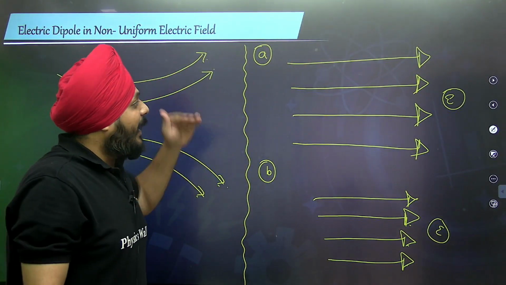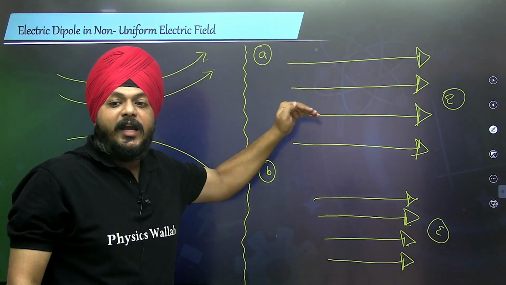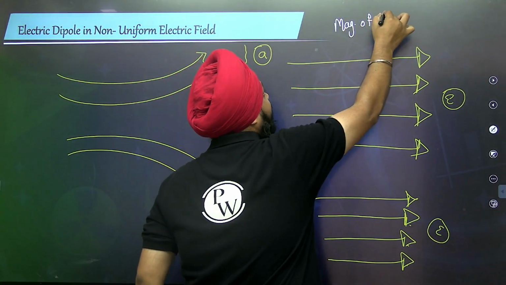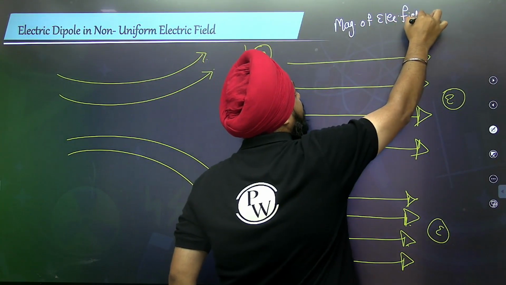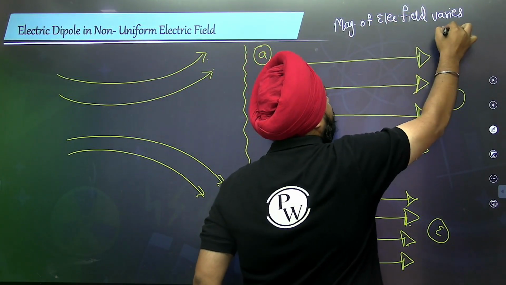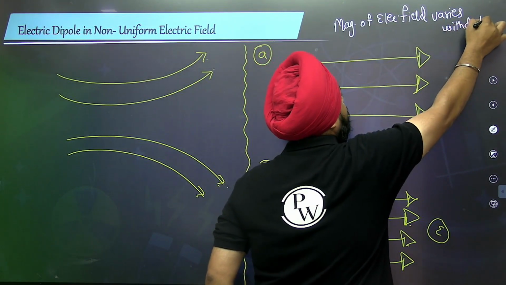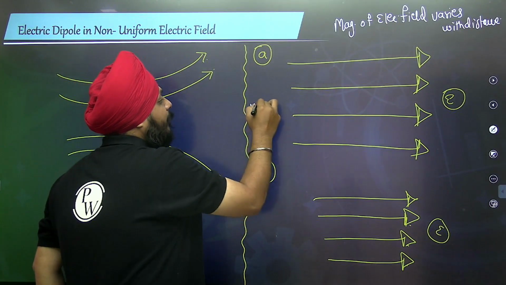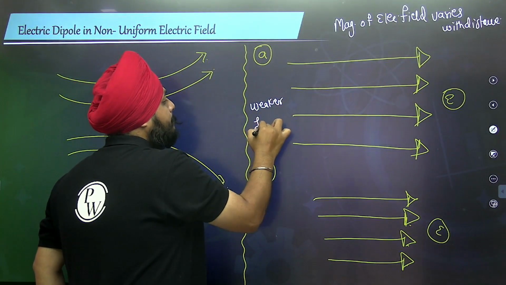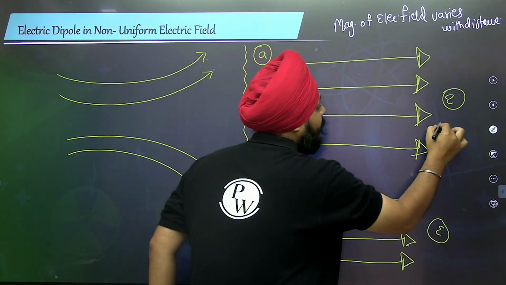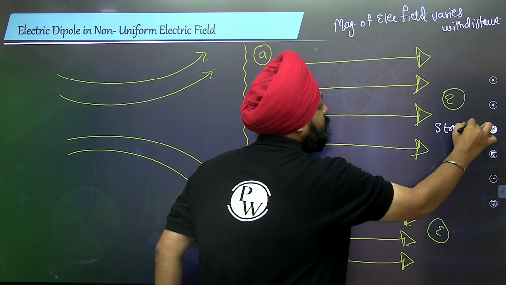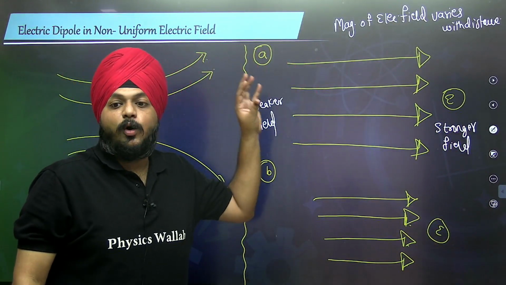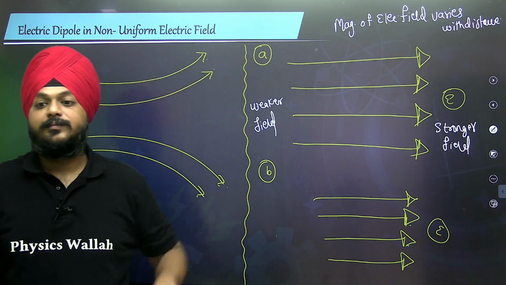Why? Electric field lines are parallel and equidistant, but the magnitude of the electric field varies with distance. Here we are having a weaker field, and this side we are having a stronger field. This is one of the examples of the non-uniform electric field.